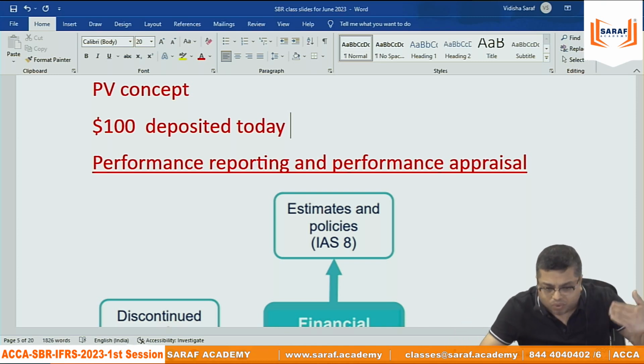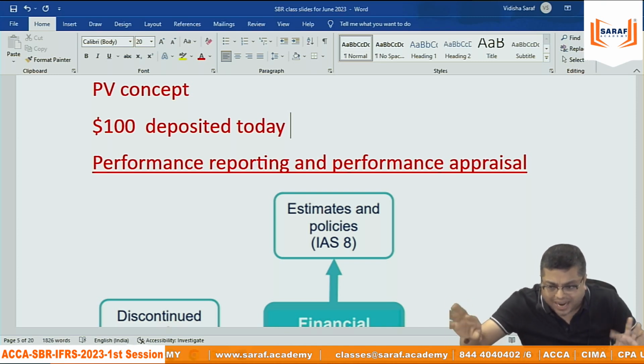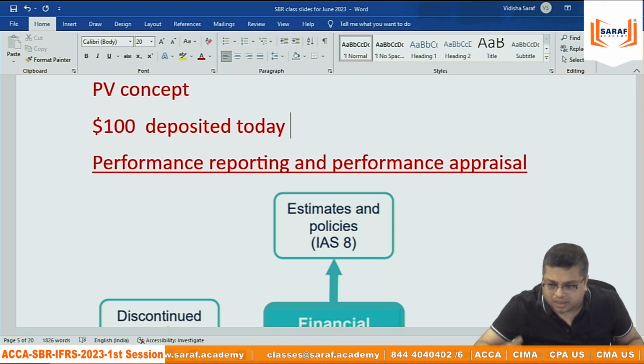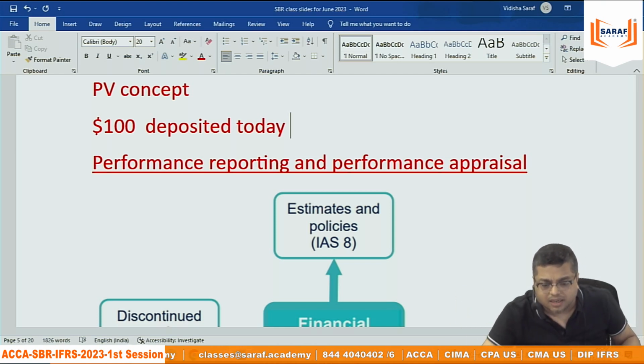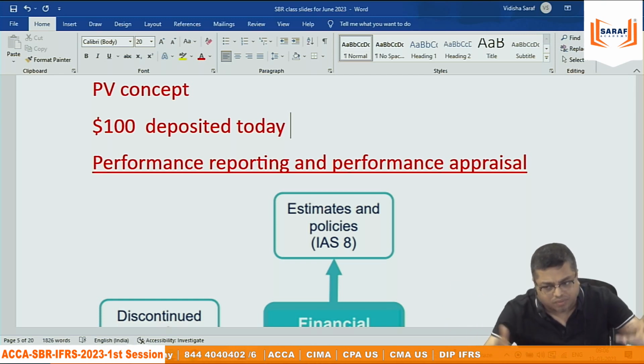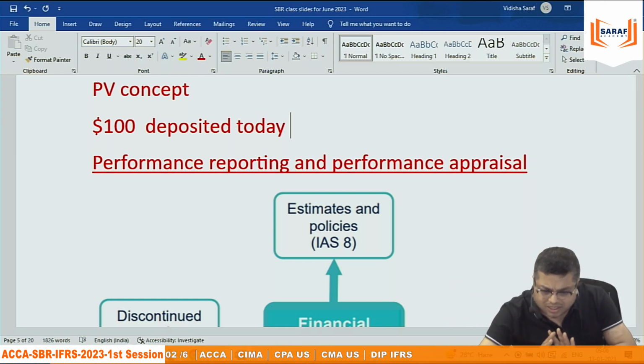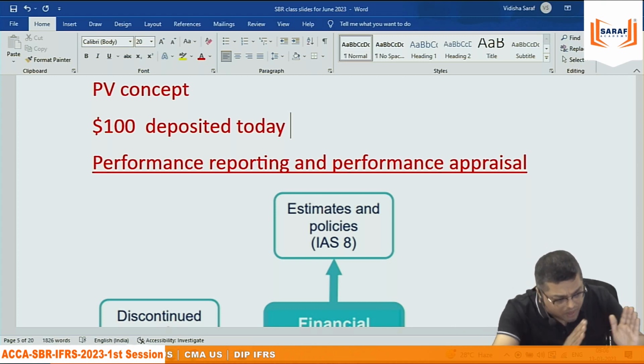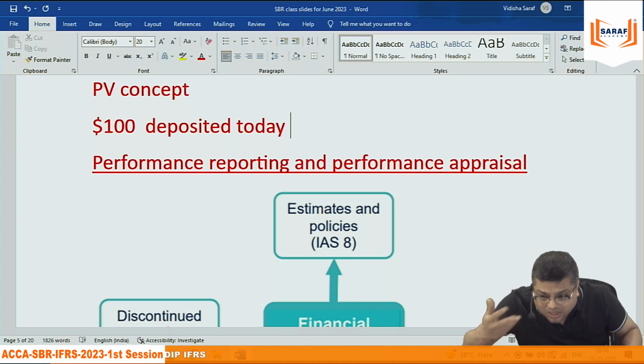Similarly, if you are doing recordings and you want to write something during the recording, you need to use another screen, another laptop or computer where you can type. You can pause the video and type. But I will advise, it is not required. Just focus on understanding. At the time of recording, understand. And then after that, do your own working.